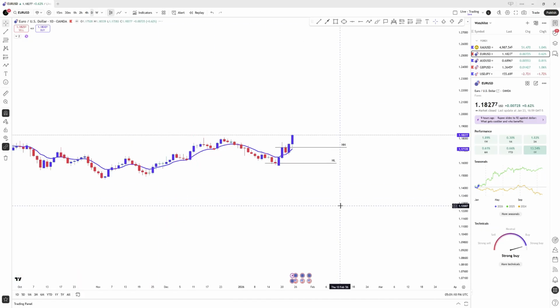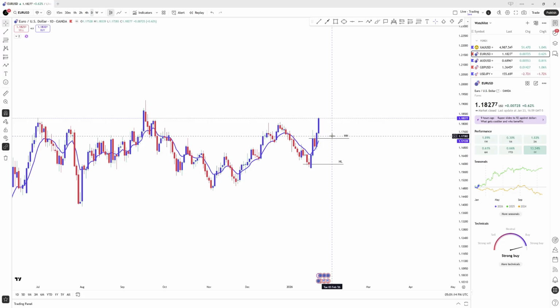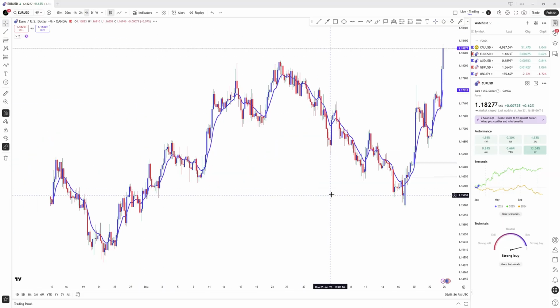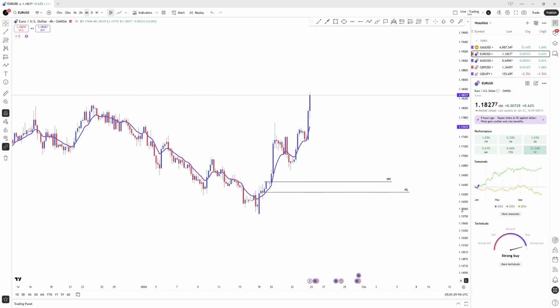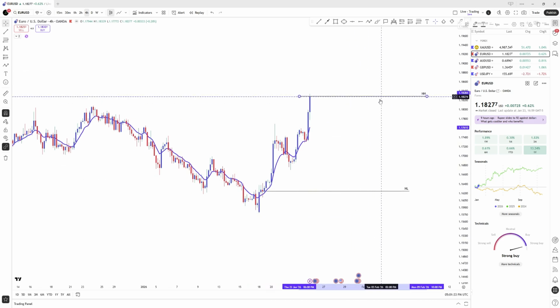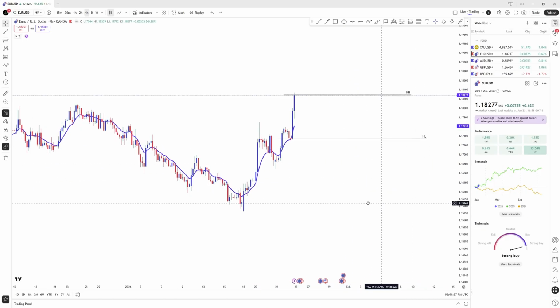We go down to the daily time frame and we see where the daily is at. The daily is bullish. We created a new higher high, making this now our higher low. We go down to the 4 hour and we see where the 4 hour is at. The 4 hour is bullish. We created a new higher high, making this our new higher low.